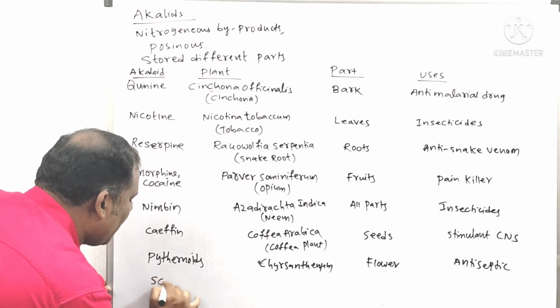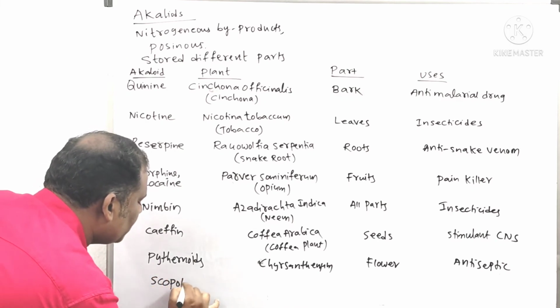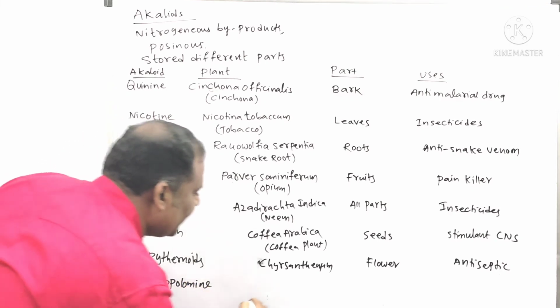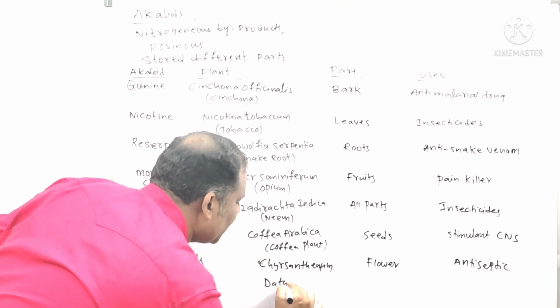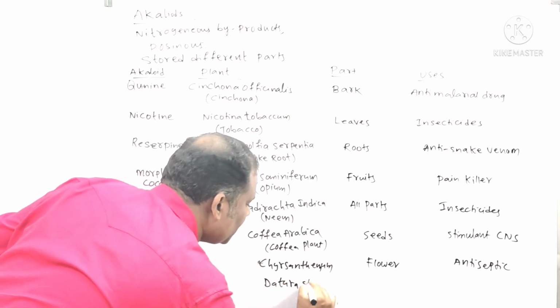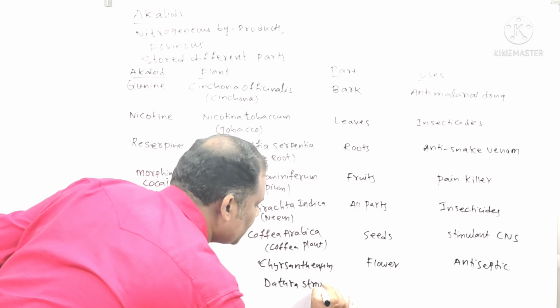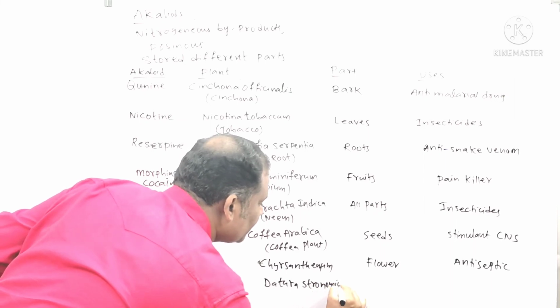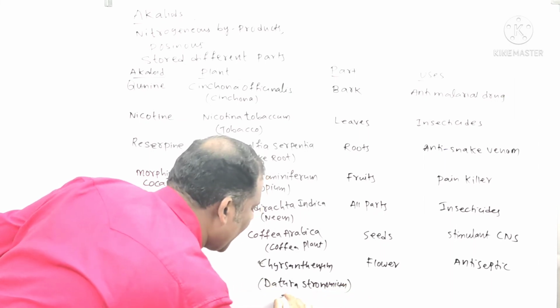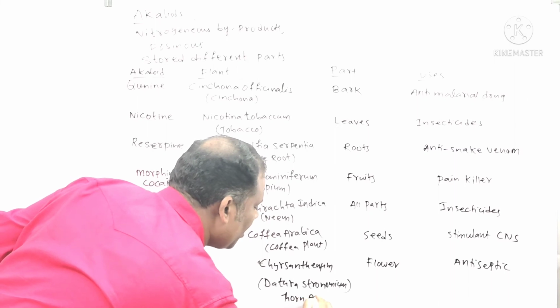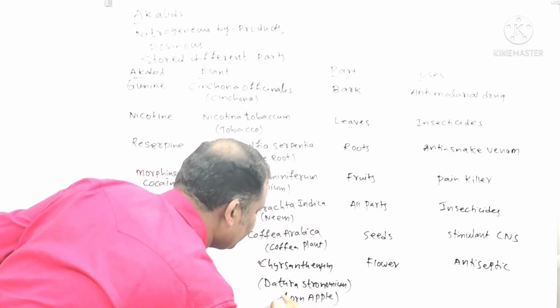And next, scopolamine. This scopolamine is obtained from Datura stramonium, simply called the thorn apple plant.